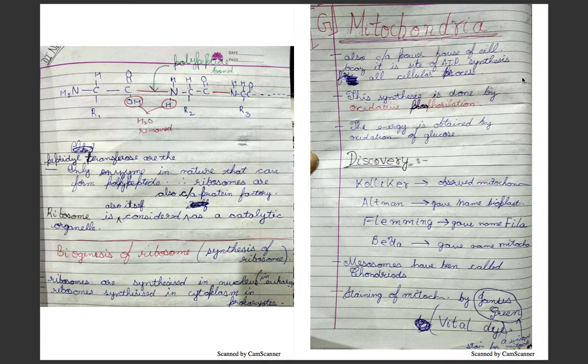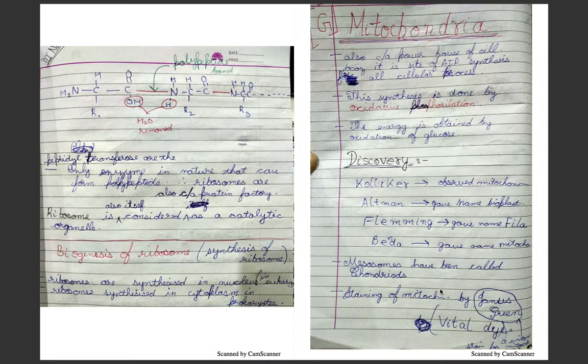The synthesis here is done by oxidative phosphorylation. The energy is obtained by the oxidation of glucose. Now, the discovery was done by Kolliker, who observed the mitochondria for the first time. Altmann gave the name bioplast, and Flemming gave the name filia, and Benda then gave the name mitochondria. Earlier it was given two names: bioplast by Altmann and filia by Flemming.